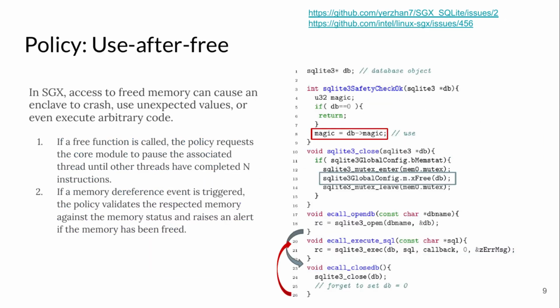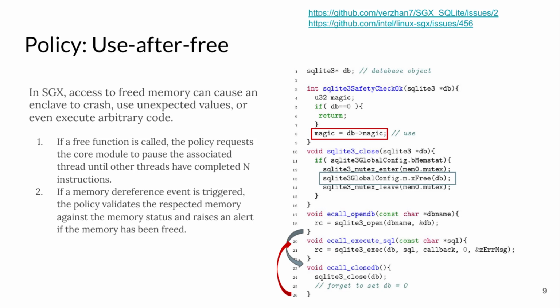The second policy I would like to share is a use after free vulnerability from the SGX SQLite project. The vulnerability is also available in the SGX SDK library support. This case study also demonstrates the significance of the order and the concurrency attack model.